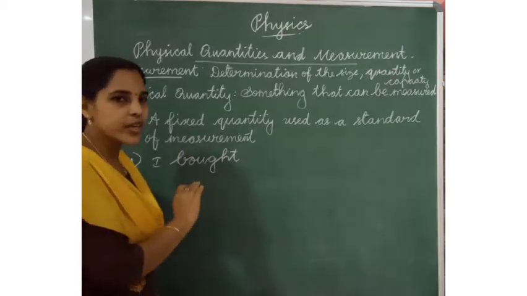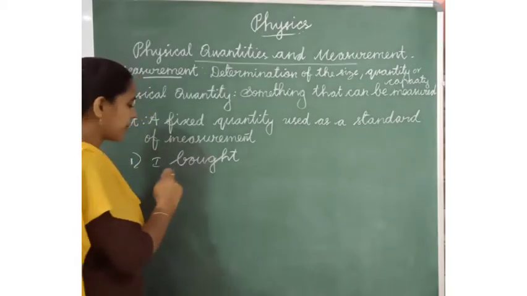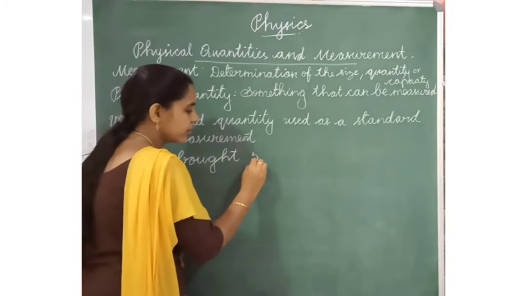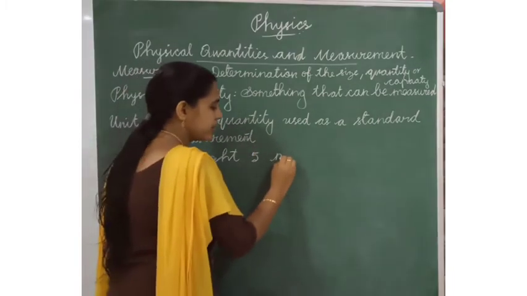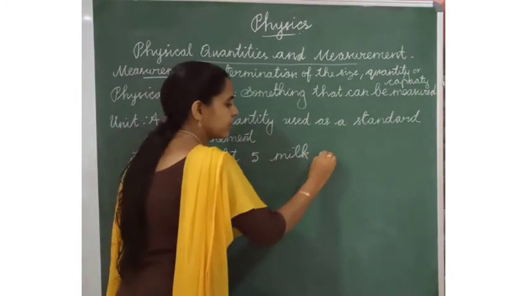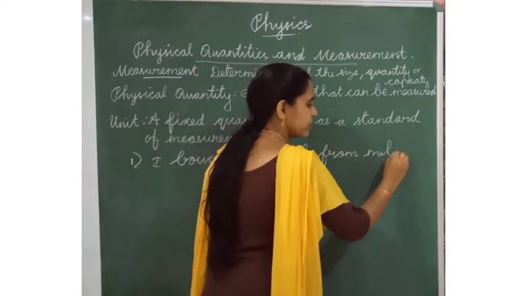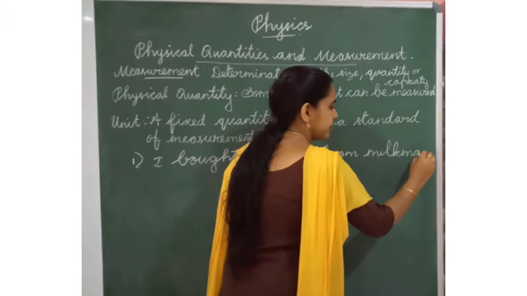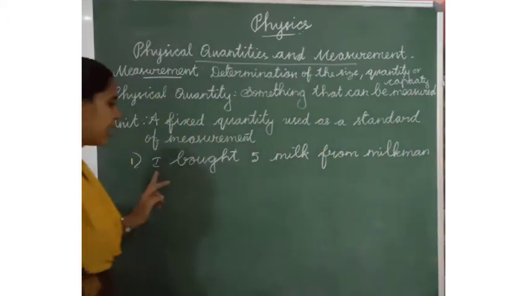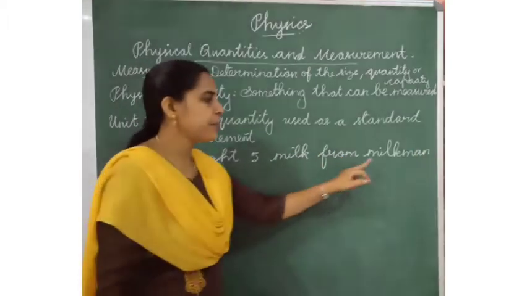For example, you should find the wrong answer here. I bought 5 milk from milkman. Listen, I bought 5 milk from milkman.